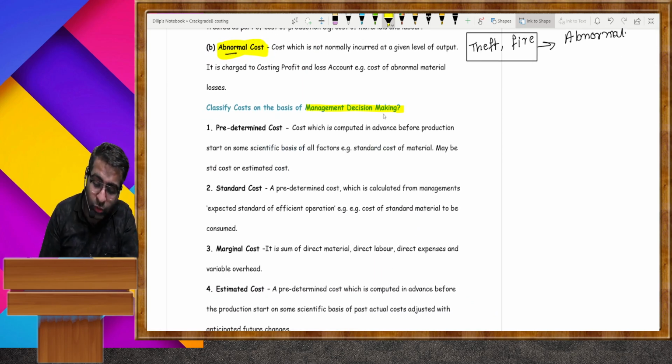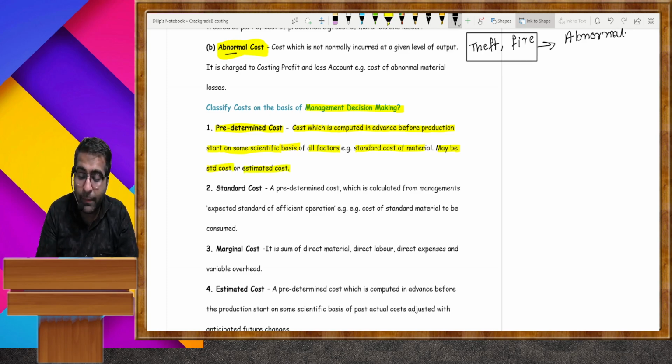According to the decision of the management, there are lots of types of cost. First, predetermined cost. Now what is predetermined cost? It is cost which is computed in advance before production starts, on a scientific basis considering all the factors, that is standard cost of material, may be standard cost or the estimated cost.